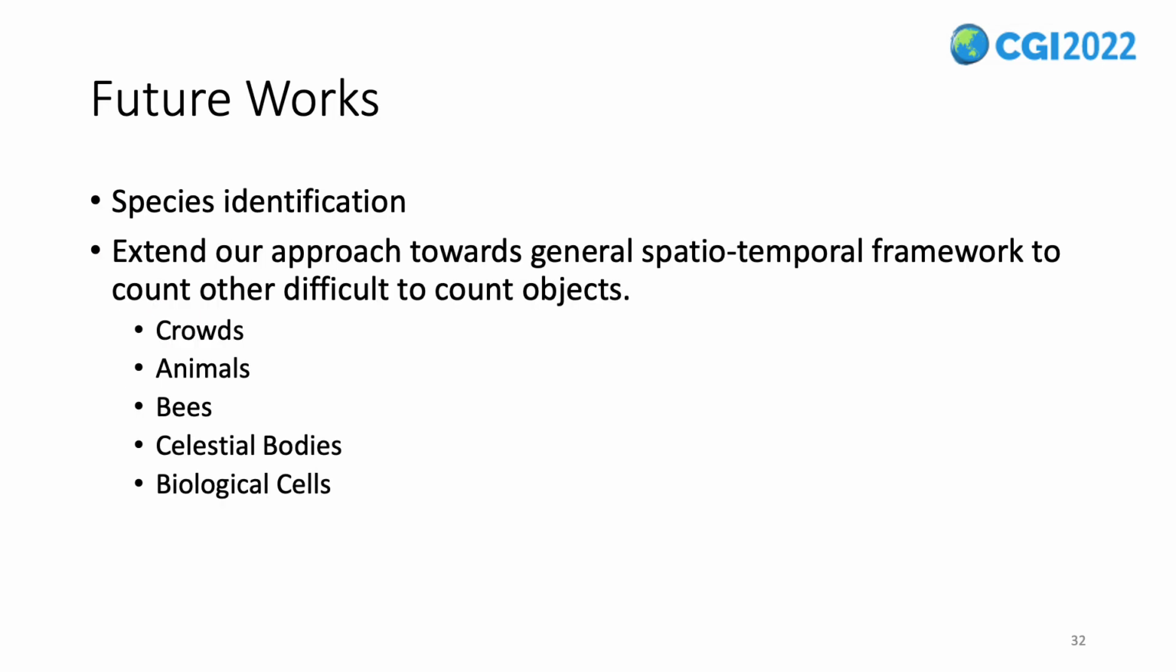Now I will wrap up by talking about our future directions. As future work in this domain, we aim to identify tree species. However, more generally, we aim to extend our approach to go beyond trees to other hard-to-count and hard-to-localize objects, such as crowds, animals, biological cells, etc.